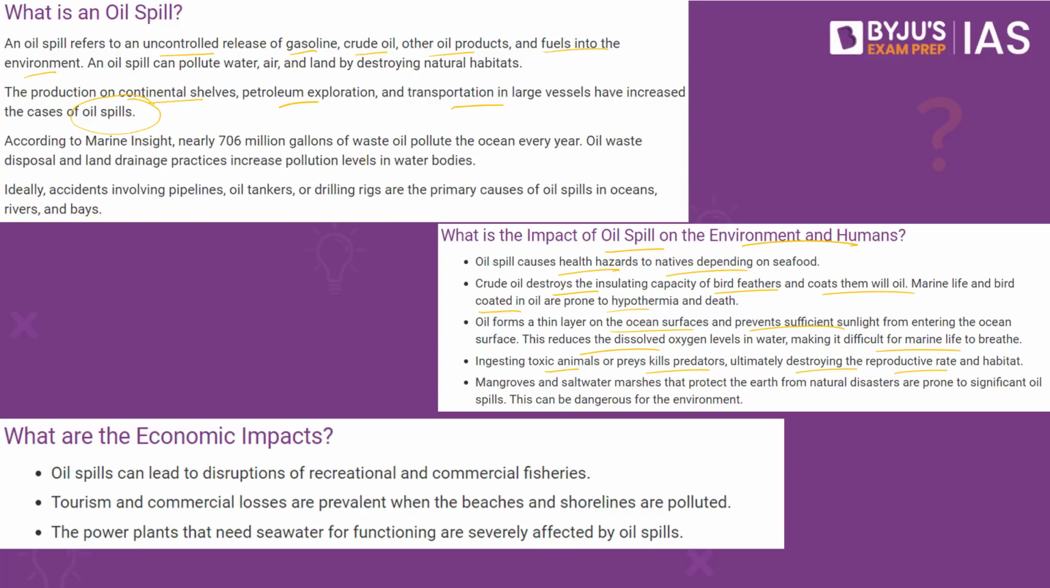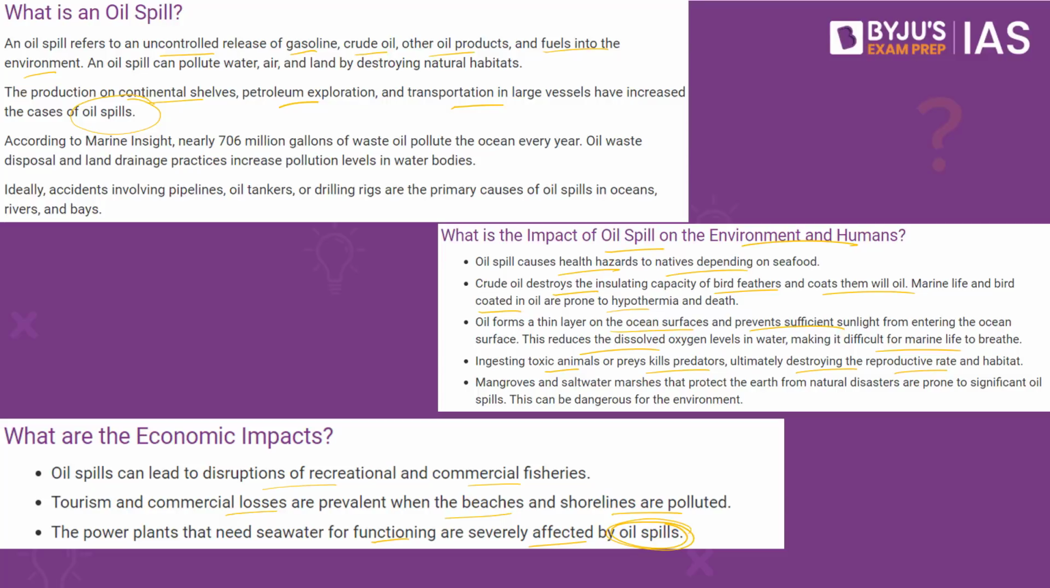What are the economic impacts of oil spill? Oil spills can lead to disruption of the recreational and commercial fisheries. Tourism and commercial losses are prevalent when the beaches and shorelines are polluted. The power plants that need seawater for functioning are severely affected by the oil spills. Apart from this, because of the oil spill, the precious crude oil or petroleum is lost. It affects the amount of petroleum and gas available for us, and ultimately we have to import more barrels of petroleum because of the oil spill.